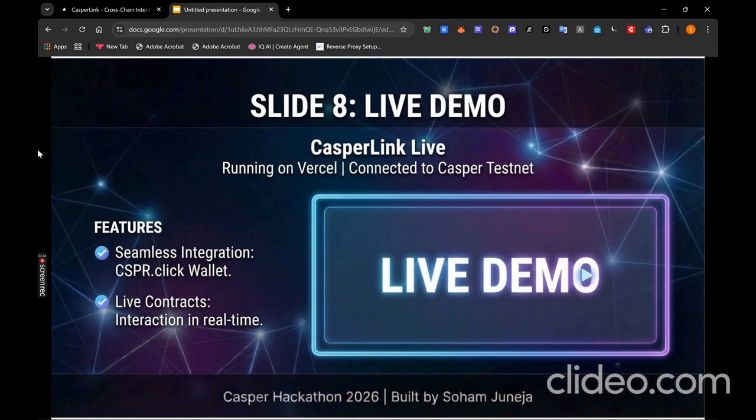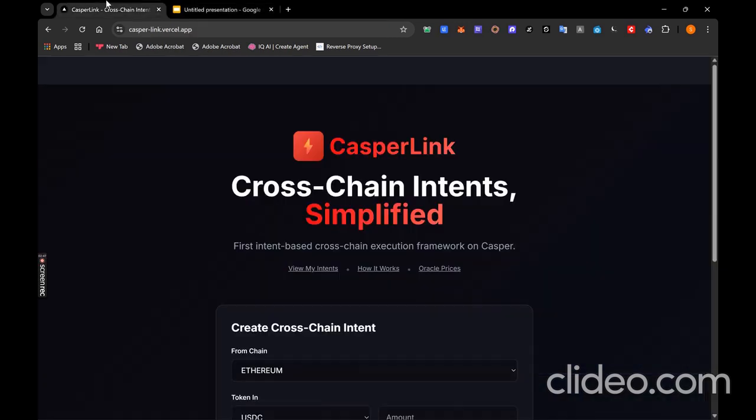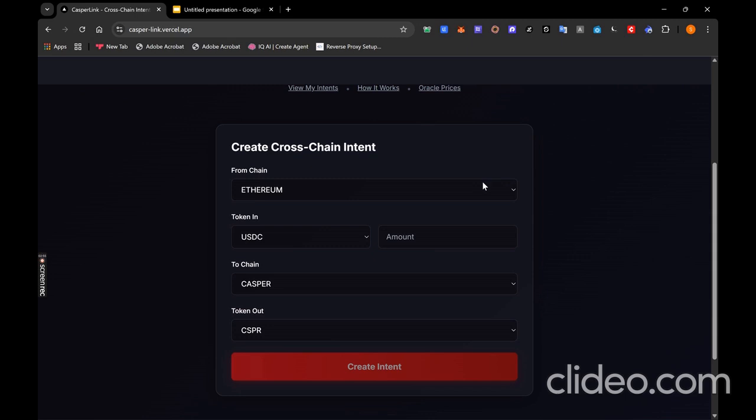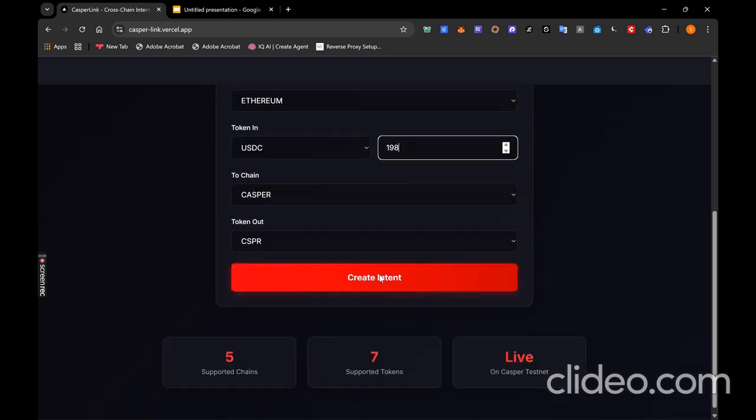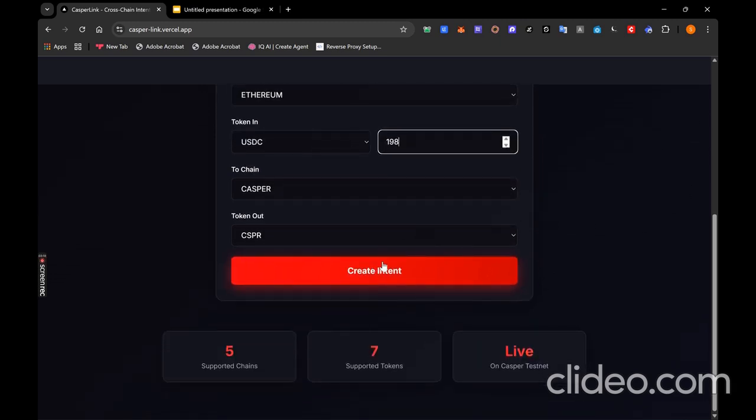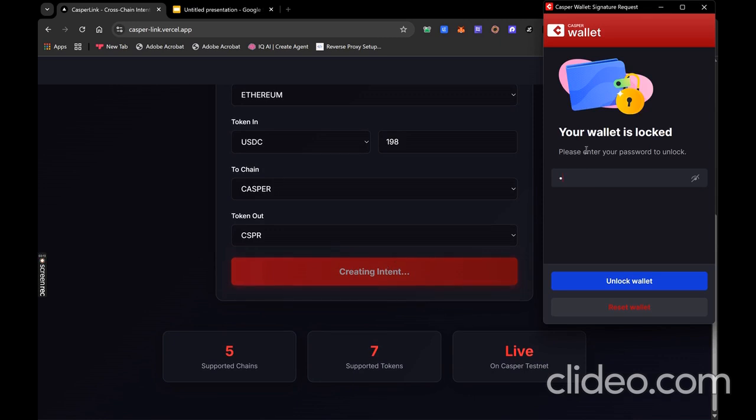This is the live application running on Vercel connected to CasperLink. Let me just refresh it, and if I have the Casper Wallet extension installed, then it will automatically connect to it. Let us see how it works. Now I want to swap some USDC for CSPR. So let us just fill the form. Chain should be Ethereum. Let us have, let's say, 200 tokens. To chain Casper, and token is also Casper. Let me just create intent, and